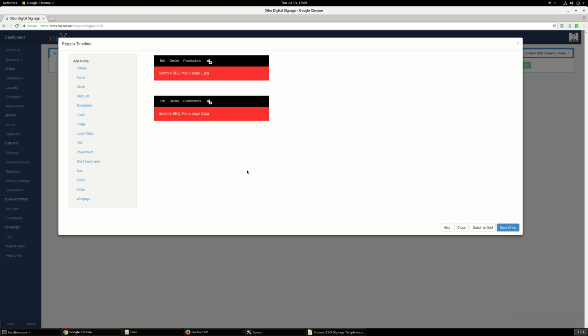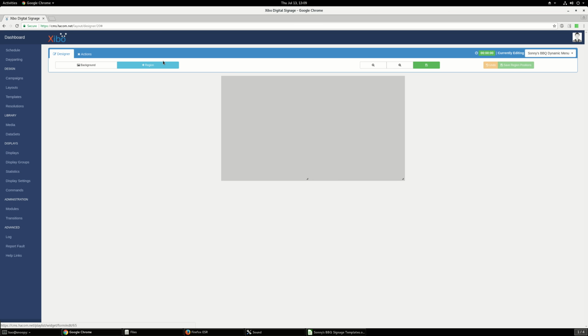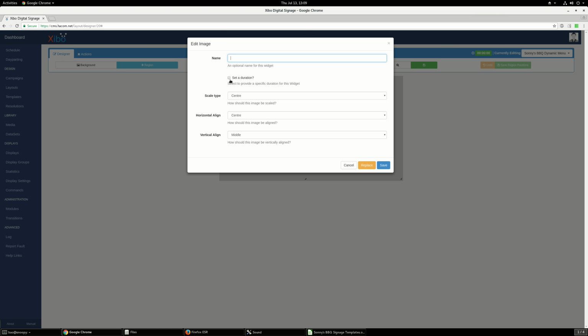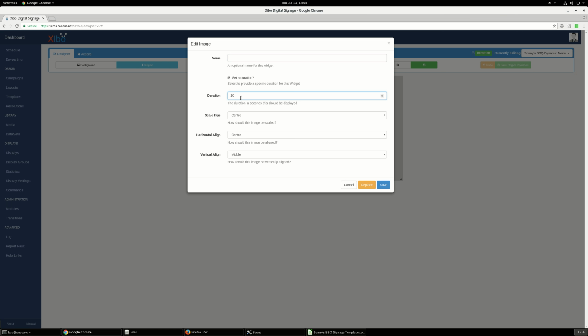And also, because we have different media, still image and video running side by side, one on the left side and one on the right side, we need to set the duration. So for the first image, we have the default 10 seconds, but I'll give it 15 seconds.